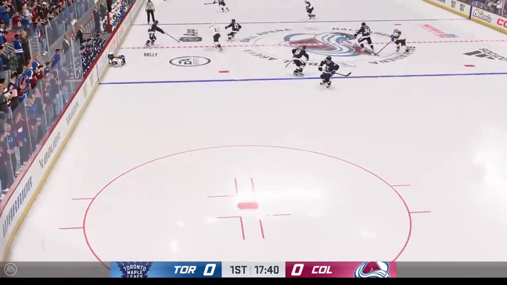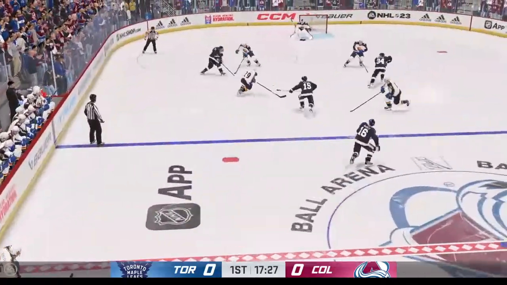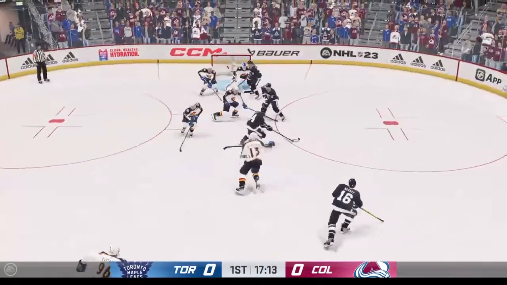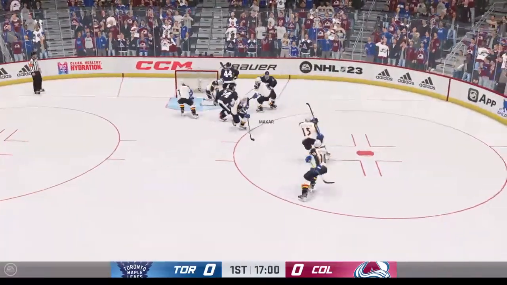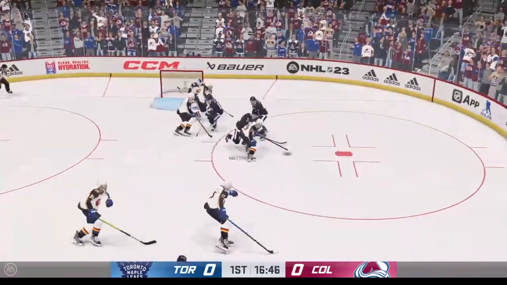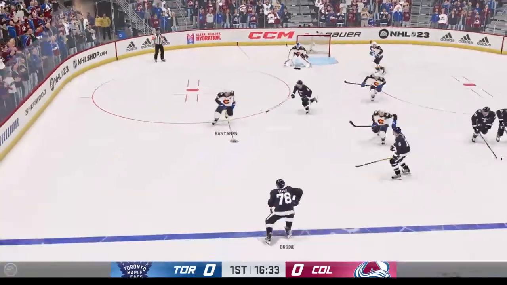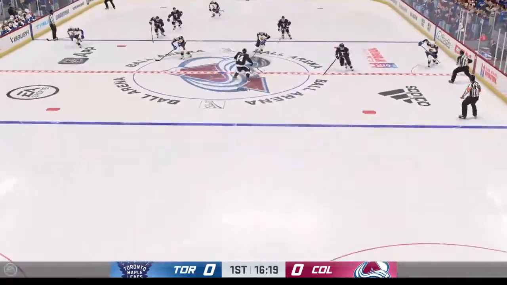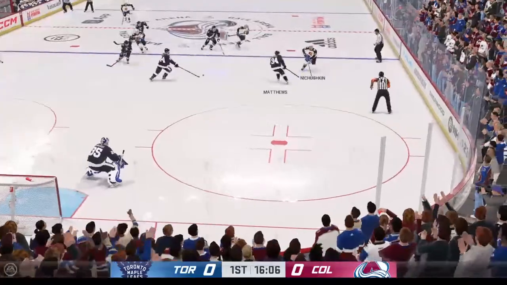Rantanen will now turn the other way. Knocked down. Morgan Riley in. Drop back for Kerfoot. Riley has it still. In front that pass, and it misses Matthews. Tries to battle and get it back in front, and did, and then officially lost it to Cale Makar. He'll center that for Nichushkin.